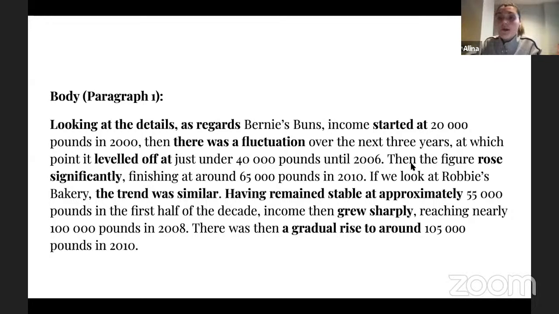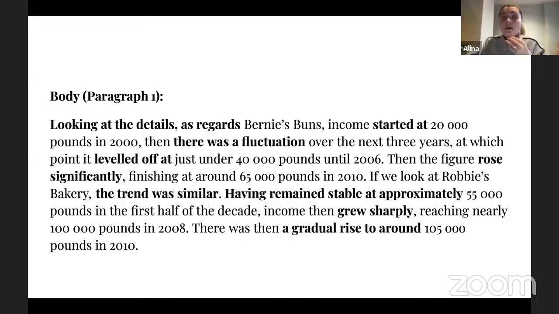So as I said, it's just for the coherence, and I'm saying the figure rose significantly. This is a very beautiful structure to use a verb and an adverb to describe the changes, right? What's going on. So rose, this is rise, right? But just in past simple, because we know that it happened in 2010. That's why I use past simple tense here.